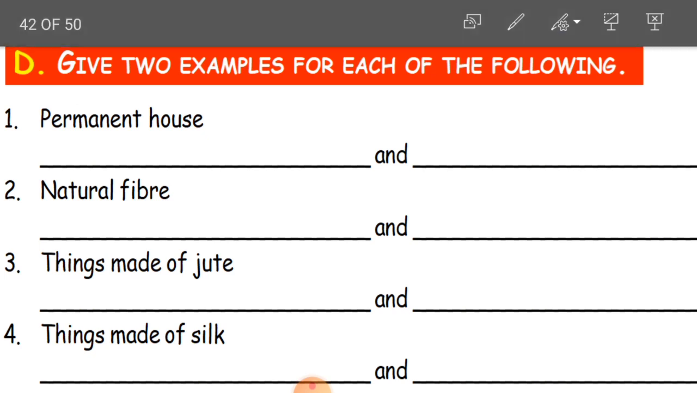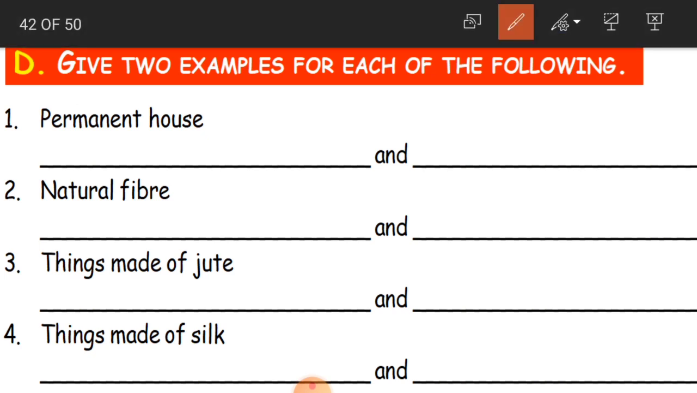Now here you have got one more exercise where you have to give 2 examples for each of the following. Then the first one is permanent house. I am not writing here, I am just telling you the answers. What are 2 examples? Like it is bungalow or apartment or a cottage.